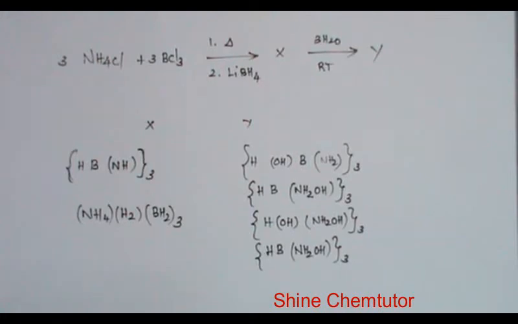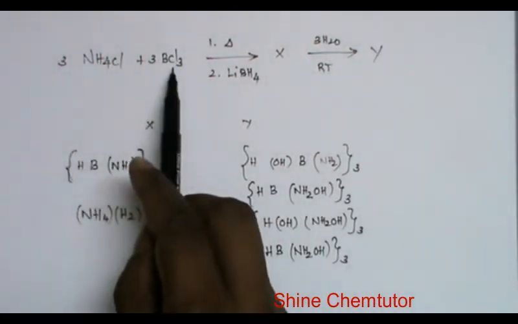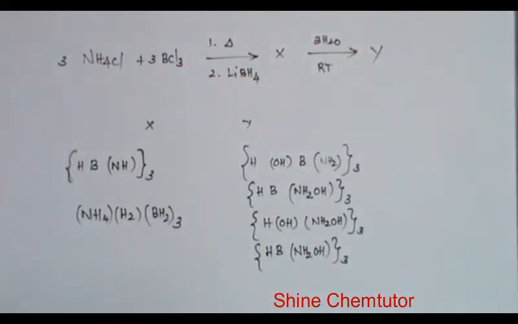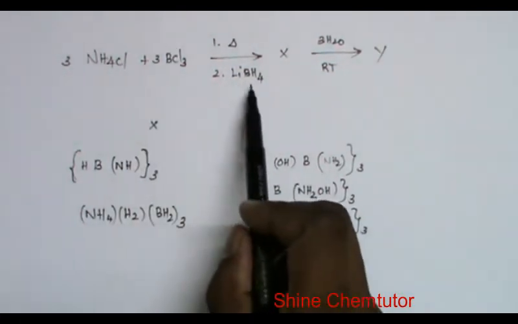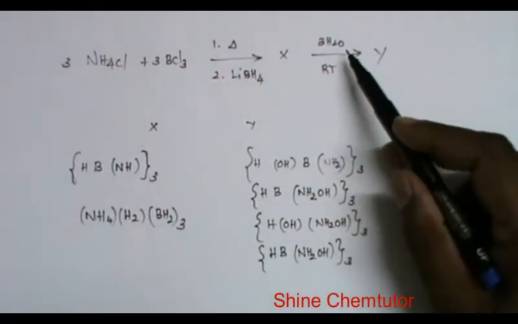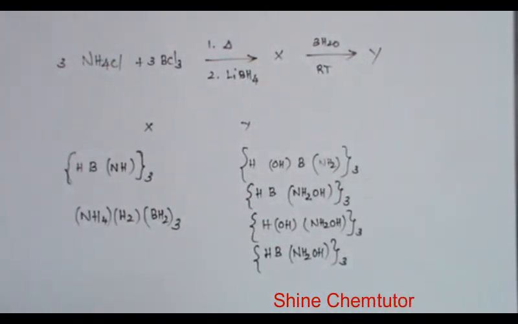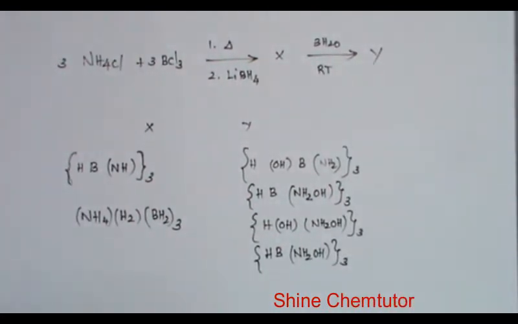This problem is based on the synthesis of borazine and its reaction. When ammonium chloride is heated with BCl3, we get some intermediate that is treated with lithium borohydride to get compound X. Compound X is treated with 3 equivalents of water at room temperature to get compound Y. What are compounds X and Y?